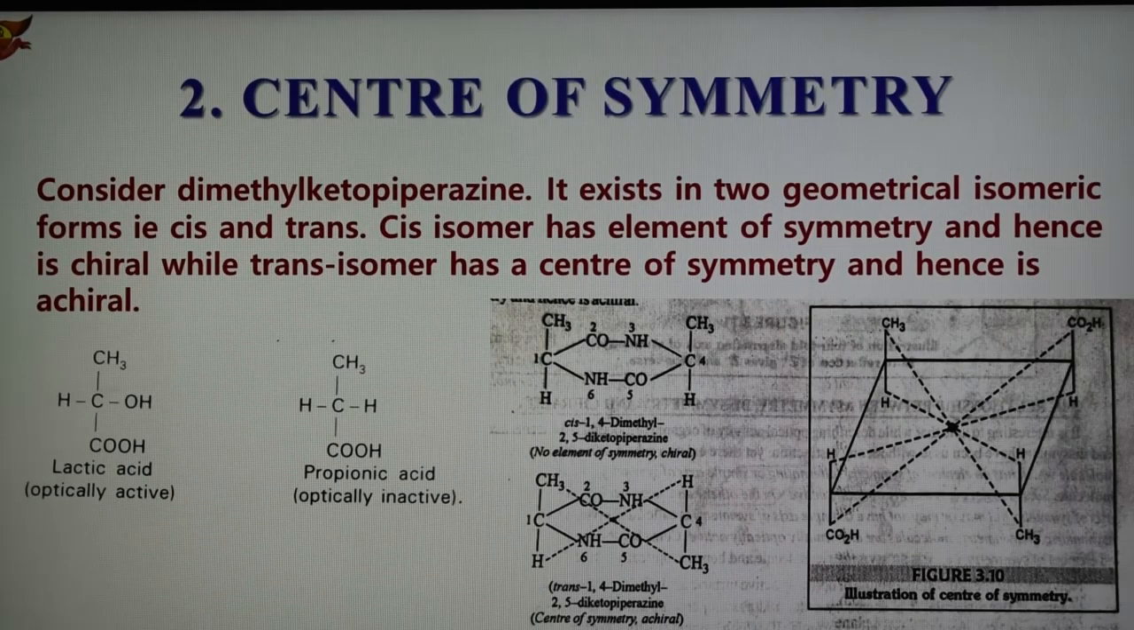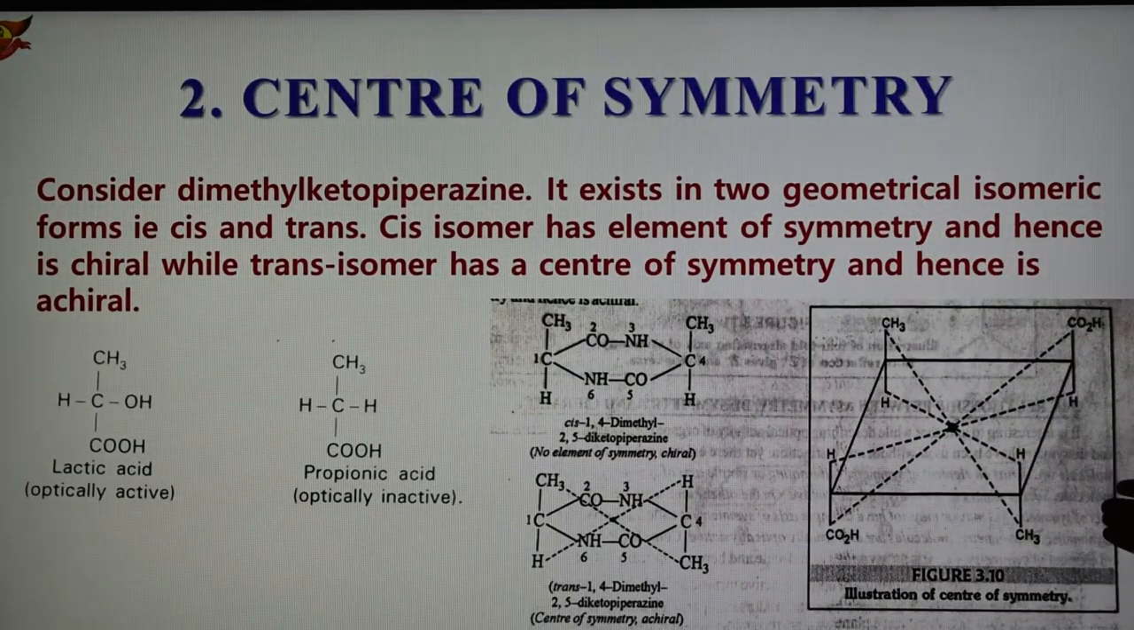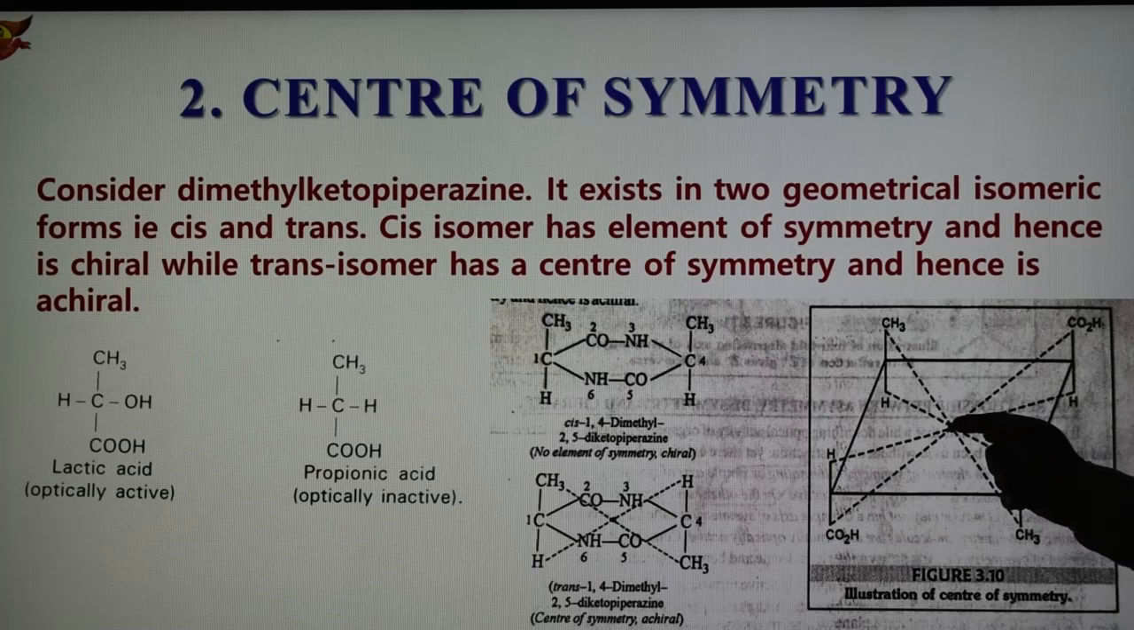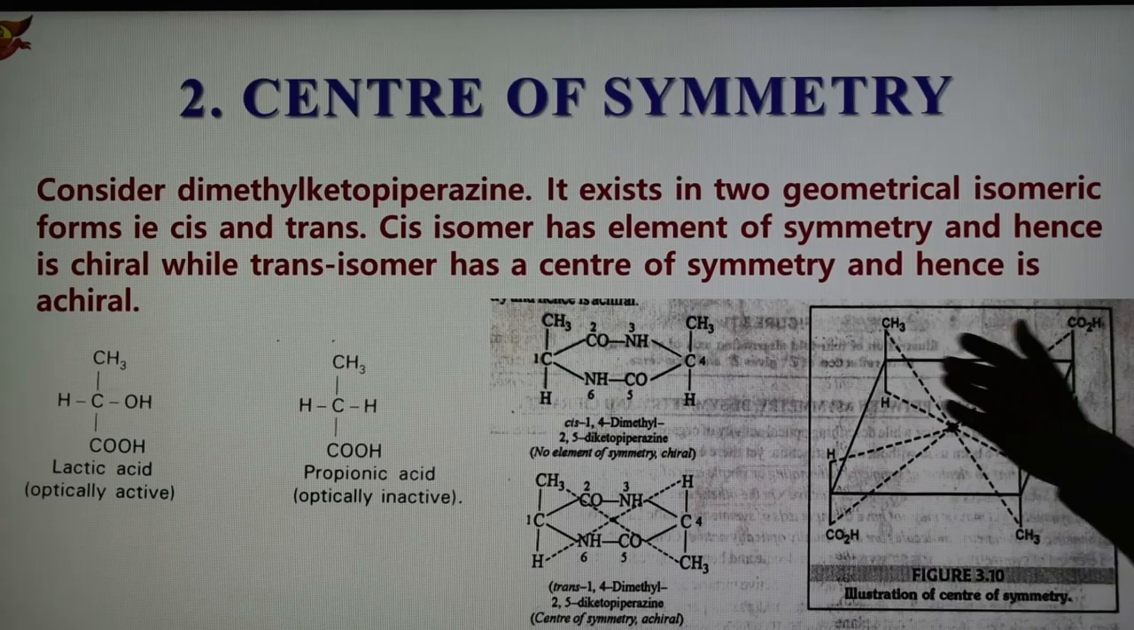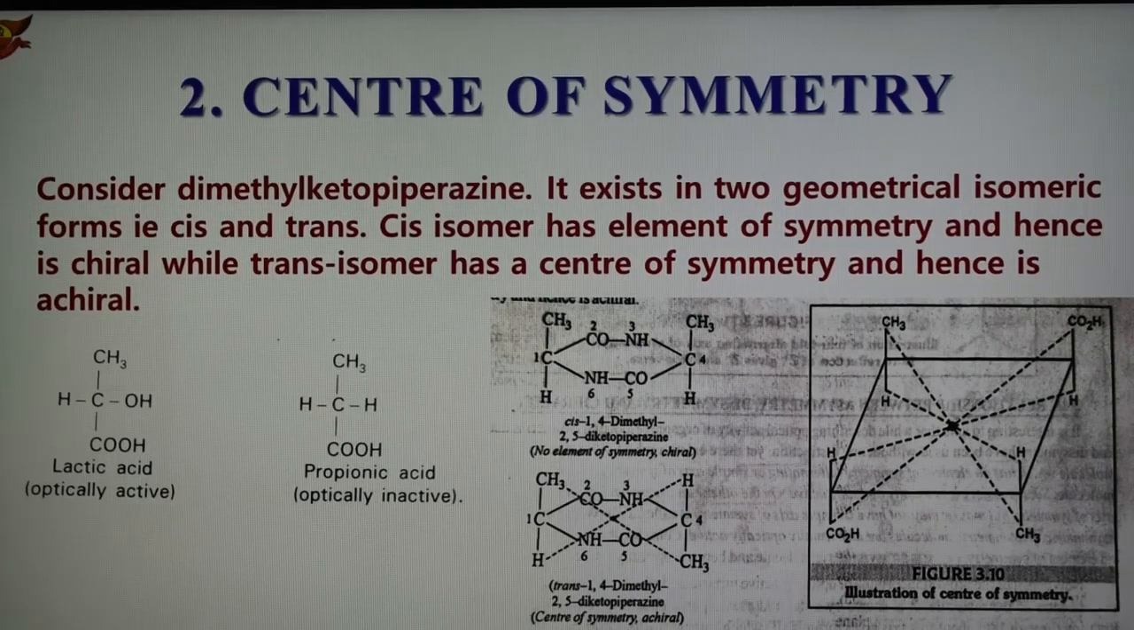Because the trans isomer has a center of symmetry. This is one example, this is another example, and here also the center of symmetry is shown. Here you can draw a line from the center point, and it makes two equal parts. In this way, if a center of symmetry is present, then the molecule is not chiral and not optically active. So this is the second element, the center of symmetry.